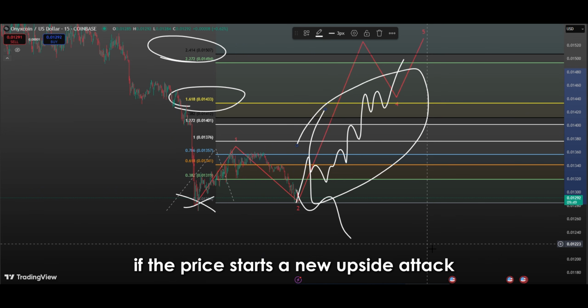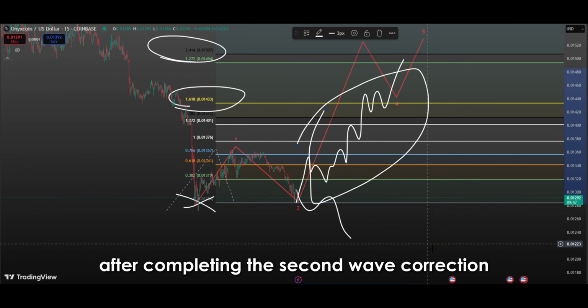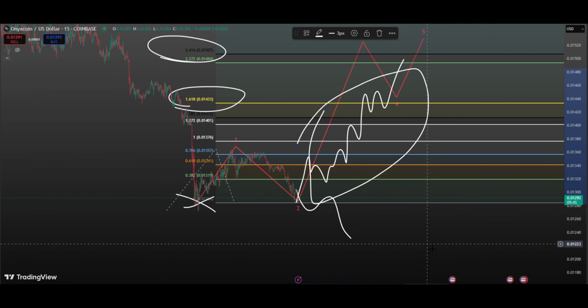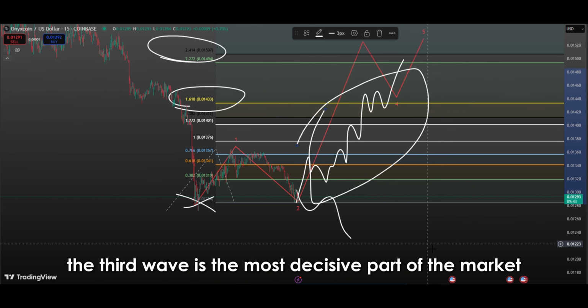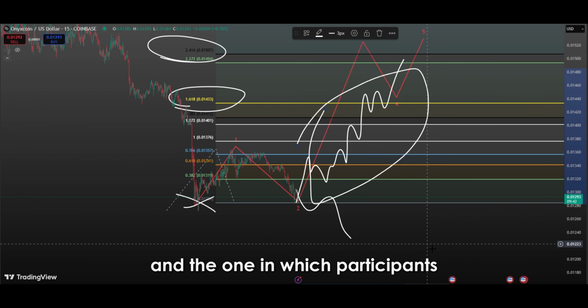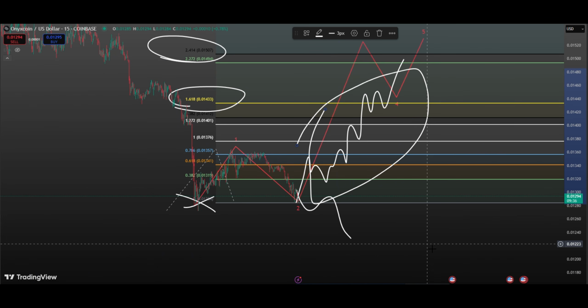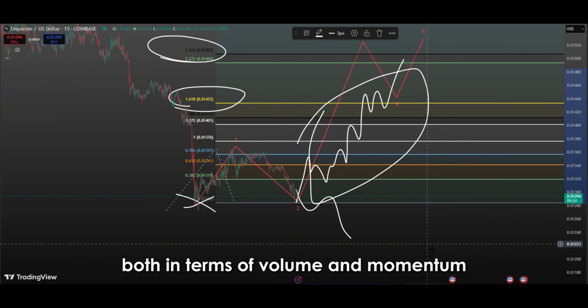If the price starts a new upside attack after completing the second wave correction, this would be a very strong signal that the third wave has started. According to Elliott theory, the third wave is the most decisive part of the market, and the one in which participants gain the most confidence. Therefore, a rise in the third wave represents a strong rally period, not only in terms of price, but also in terms of investor psychology. Price movements at this stage can be extremely remarkable both in terms of volume and momentum.